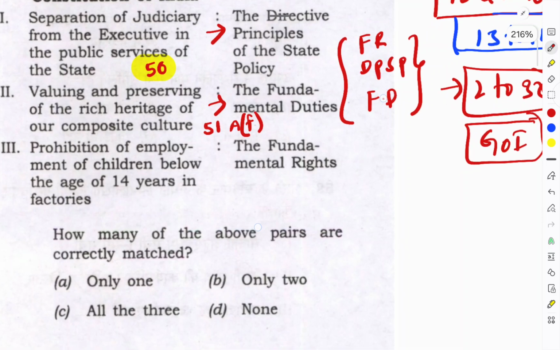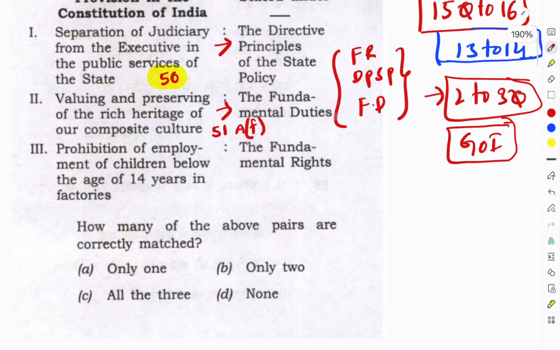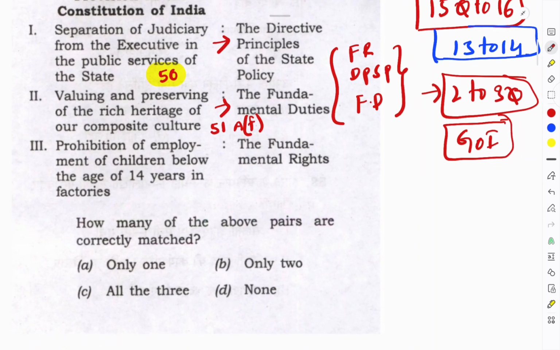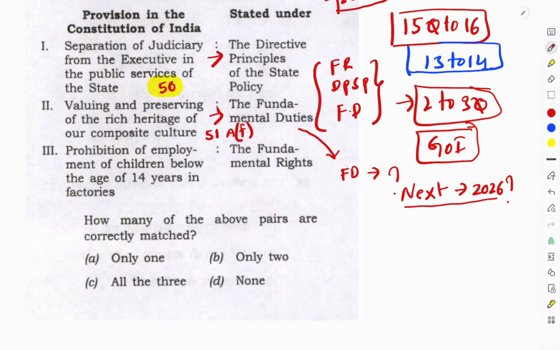If you see the prelims papers, if not the UPSC question paper especially, they will always ask questions on fundamental duties. You see CDS or CAPF, every time there will be one question. And if we look at groups also, when fundamental duties were added, by which amendment act, could be the next question. So what will be the question in 2026? This could come in the 2026 question too: by which amendment were the Fundamental Duties added to us. You should check this. I could say it here, but I don't want to, because I want everyone to know this.